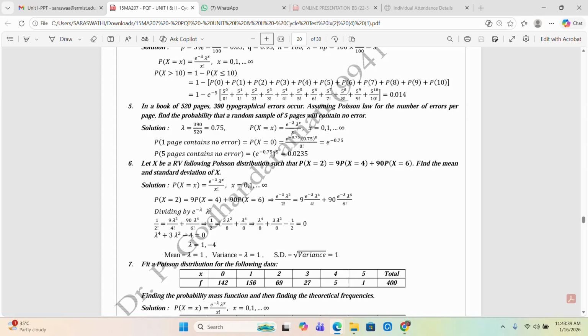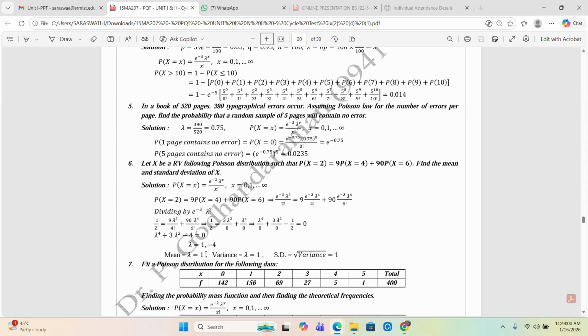After simplifying and factorizing, the equation becomes lambda power 4 plus 3 lambda square minus 4. So the lambda values are 1 and minus 4. The lambda value, which is the mean parameter, is always positive, so we can neglect the second value. So lambda is equal to 1.